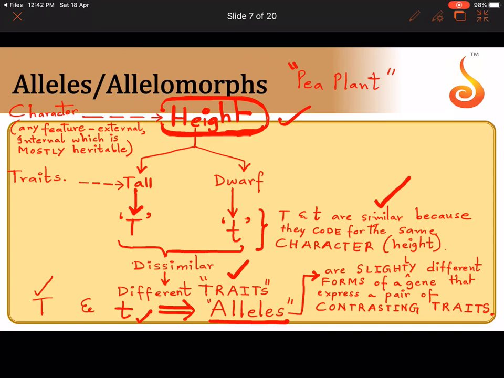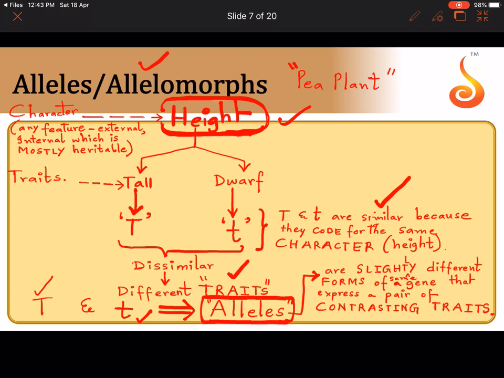But they are related. So what do we call such related genes, capital T and small t? We call them alleles. Another term for alleles, as mentioned in the heading, is allelomorphs. They are slightly different forms of the same gene that control a pair of contrasting